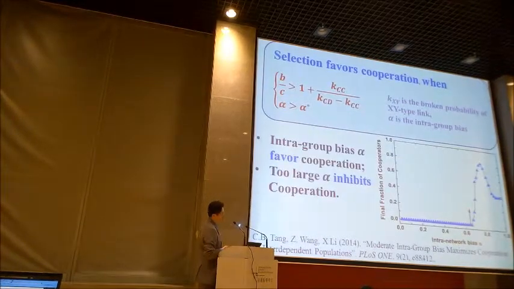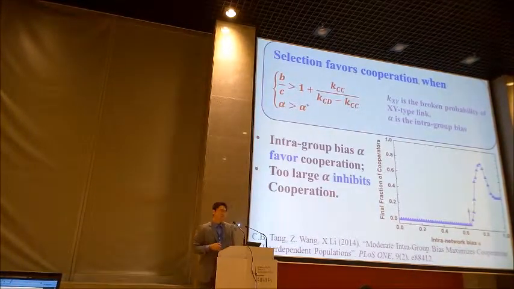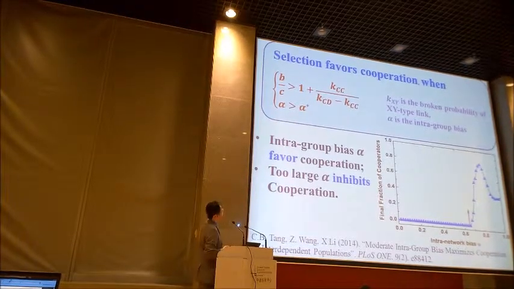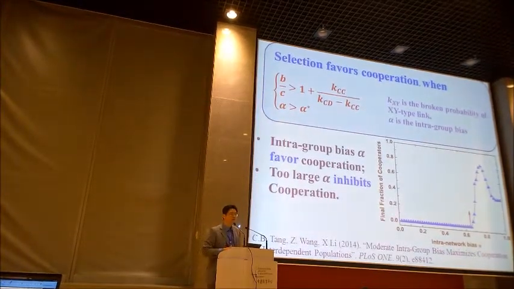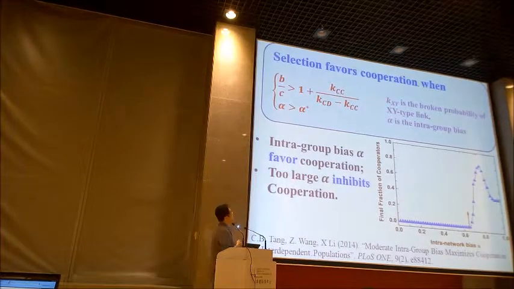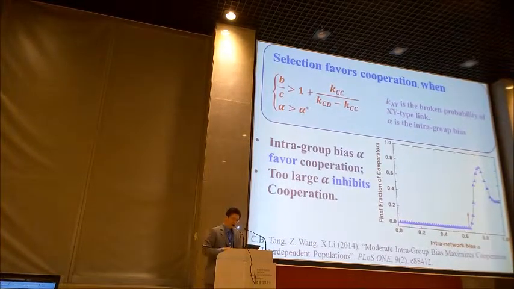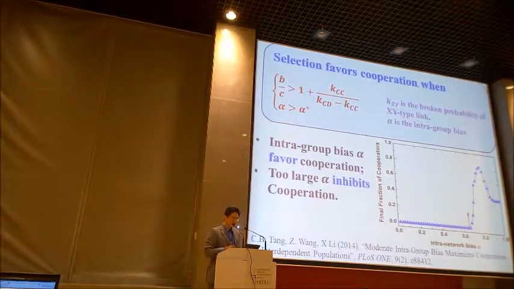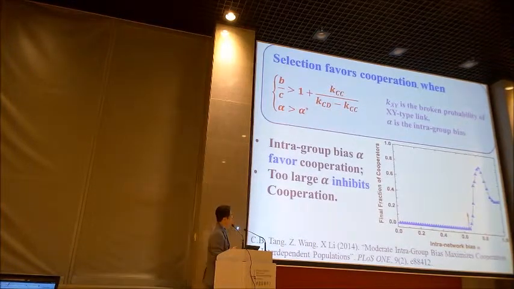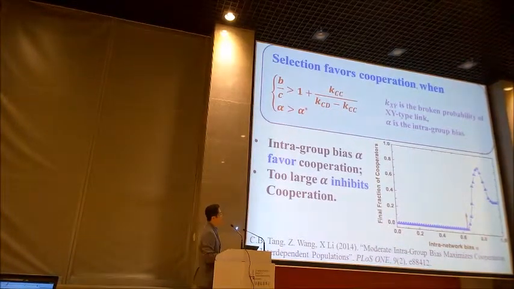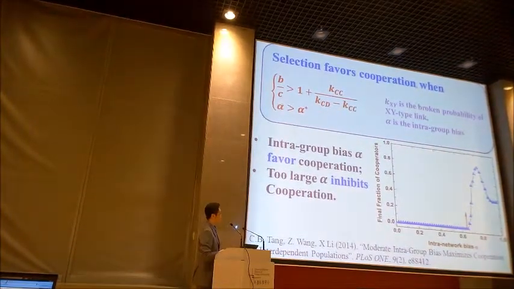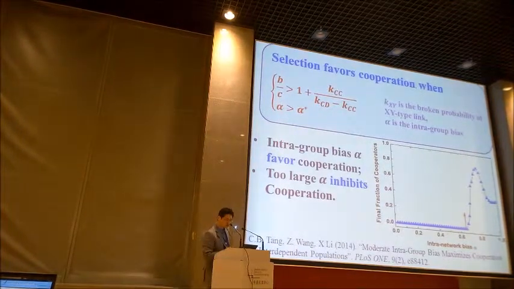Those results are a little bit here. Selection could favor cooperation when such a condition stands. Here we can show that we should focus on the bias of alpha, showing the intergroup bias.